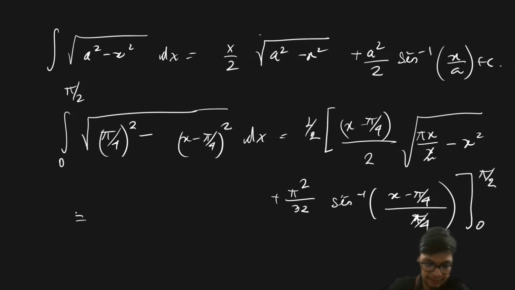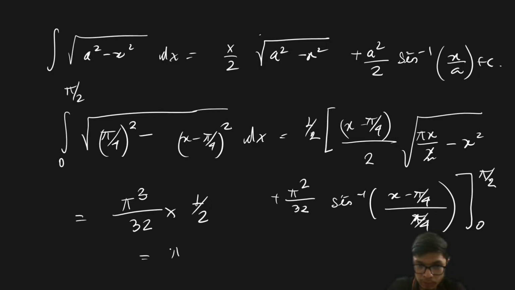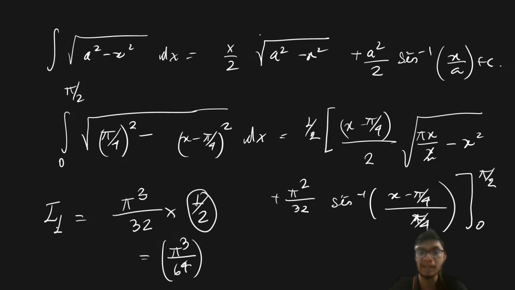Now if I put the limit, then the limit is going to come out. And now you have to be patient enough to solve this question. Might be the expression of the integral is looking very long, but if you just have some patience and solve this by putting the finite limit, then you will get the value of this particular form over here as pi cube by 32 into 1 upon 2, right? So that is going to be equal to pi cube upon 64. So 2 times of I1 is going to come out as pi cube upon 64, right? So sorry, 32 over here. I have multiplied with half because I have found the value of I1. So this particular part is the value of 2 times of I1. So from there I have divided by another half to get to this I1 value, right?